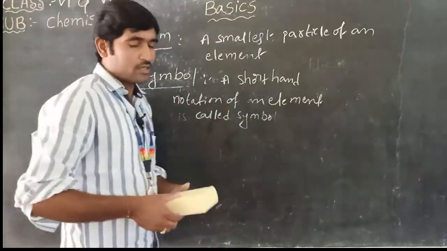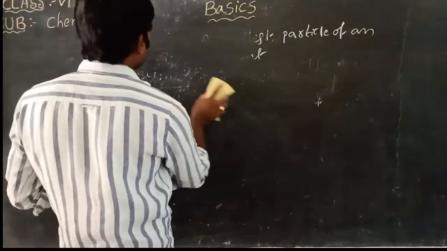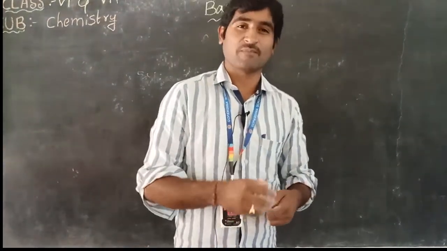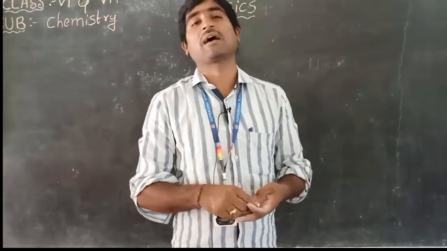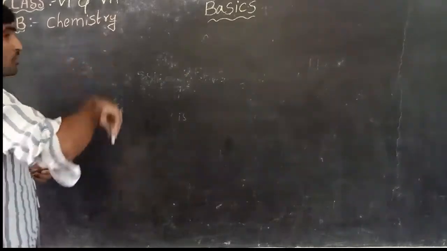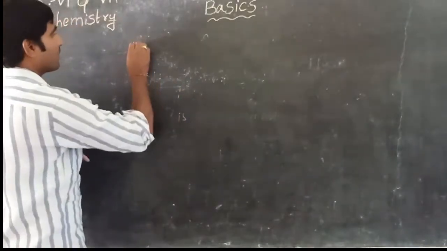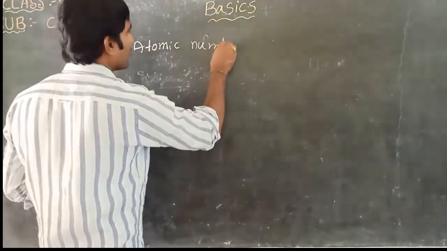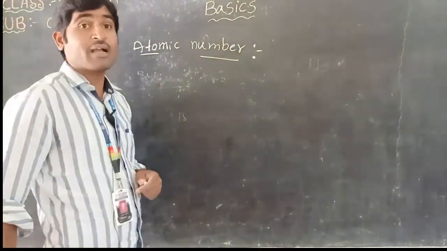So shall we discuss some of the elements and their symbols? Yes. Now we are going to discuss the elements 1 to 30 and their symbols. Children, it is very important to learn the elements and their symbols. Before learning the symbols, we need to know about the atomic number of an element. So what is meant by atomic number?